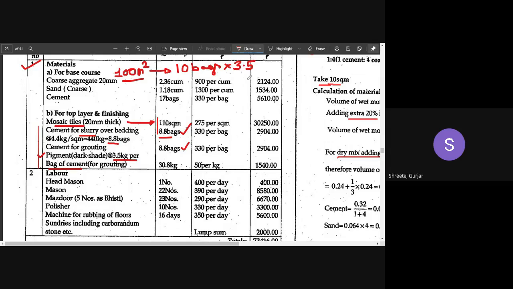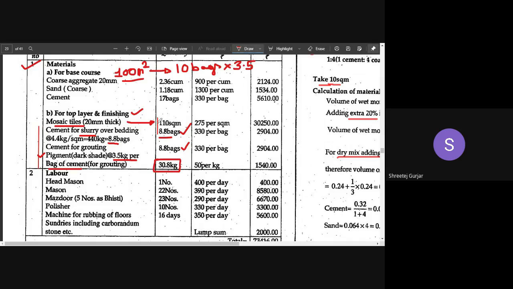Okay, 3.5, so it will be 35 kgs. 35 kgs of pigment is required, which you have to mix in this particular grouting. This is for your top layer and finishing.